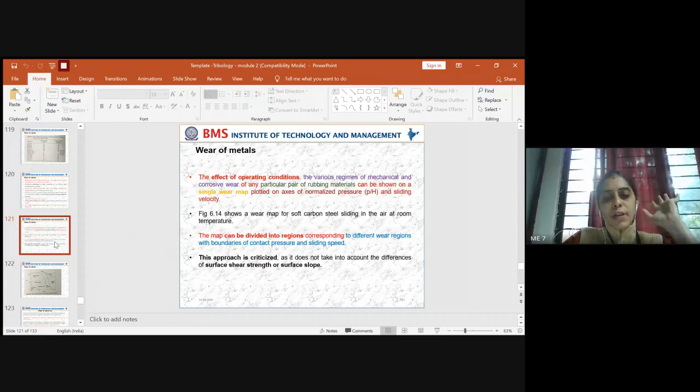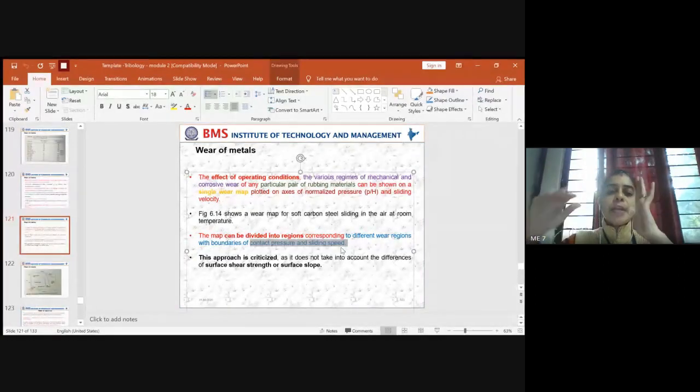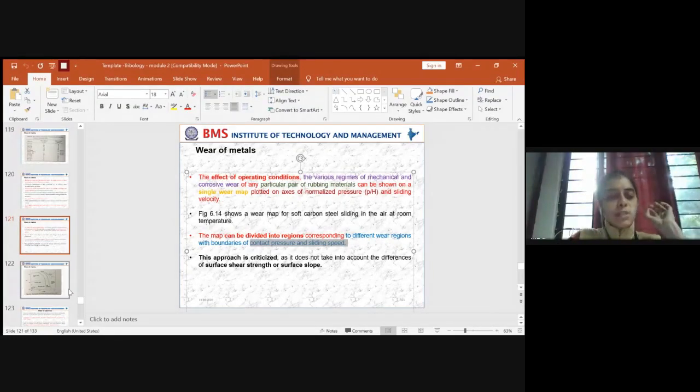What you can understand is that the map can be divided into regions corresponding to which type of wear it is. These different wear regions are bounded by the contact pressure as well as the sliding speed, because on the x-axis you have sliding speed and on the y-axis you have contact pressure. Based on contact pressure and sliding speed, the wear is categorized into different regions. Now we have to understand what is happening in these regions.